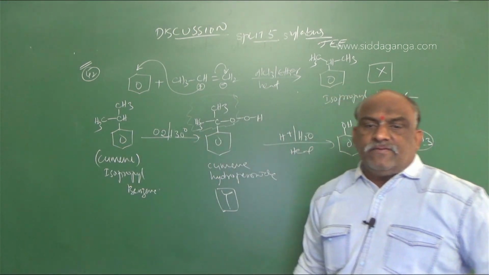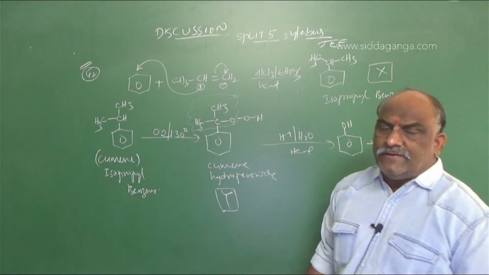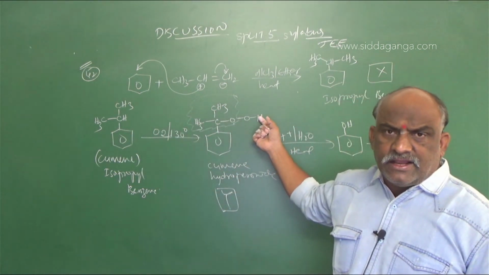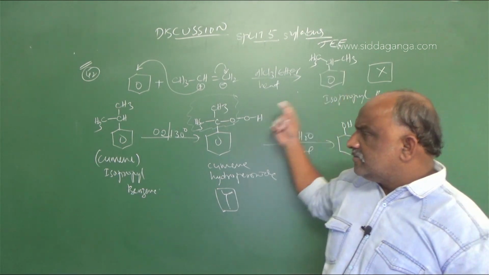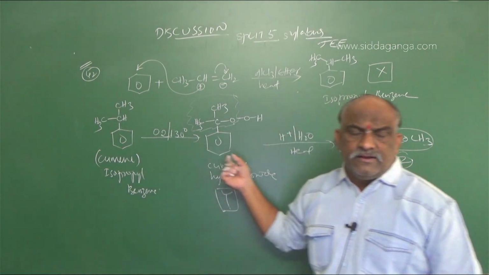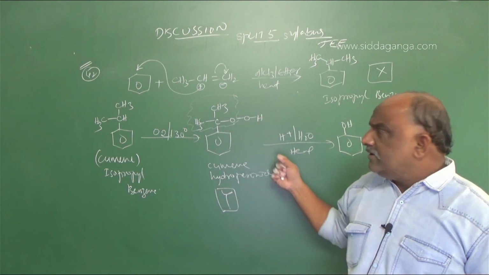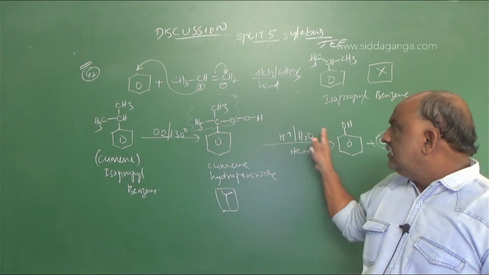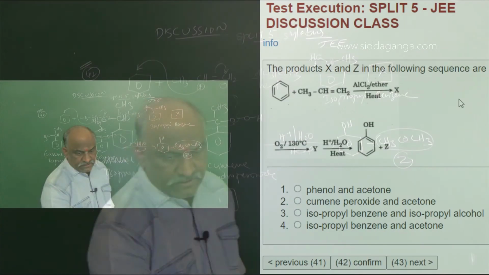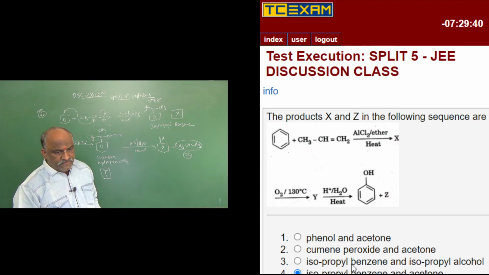The products X and Z in the following sequence. This reaction is a preparation of phenol from cumene or isopropyl benzene. Isopropyl benzene is obtained when benzene is treated with propene. This reaction is called Friedel-Crafts alkylation. Cumene on oxidation at 130 degrees centigrade gives the intermediate cumene hydroperoxide. On heating cumene hydroperoxide, it gives phenol, and the byproduct CH3COCH3 is acetone. So the right answer is isopropyl benzene and acetone.